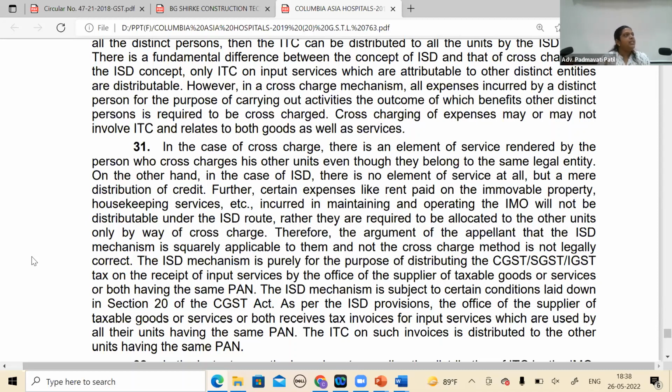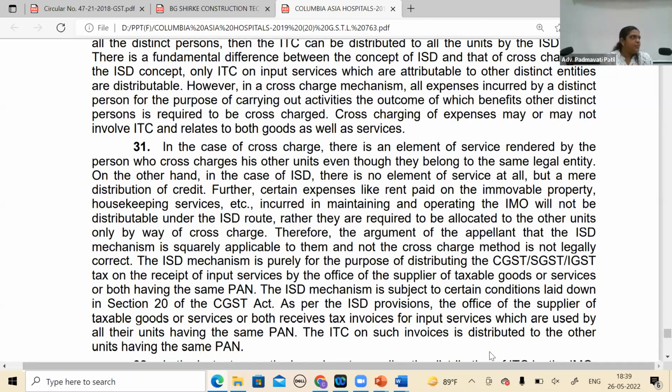So it's an accounting thing that I'm cross-charging something, but don't put me in that bracket that I'm not an employee of that, because the precise purpose of putting that employer-employee relationship in Schedule 3(1), to say that it is not a supply of goods or services, is not being served. That purpose is not served if you take such, with due respect, a very restricted, narrow kind of interpretation.